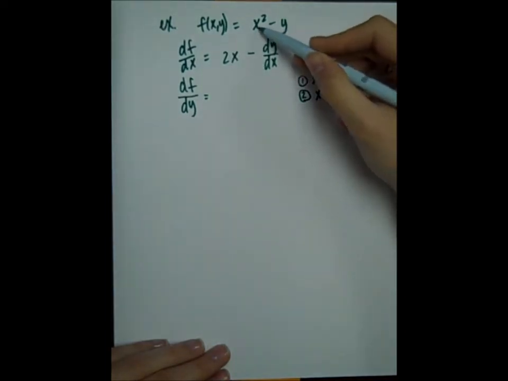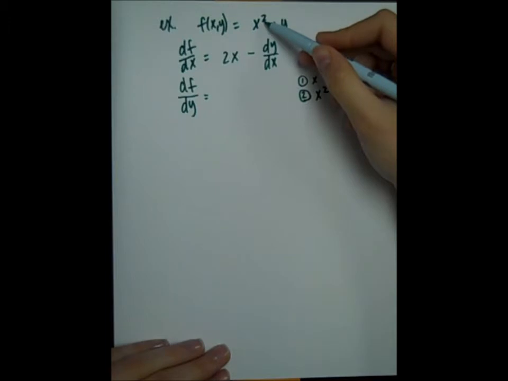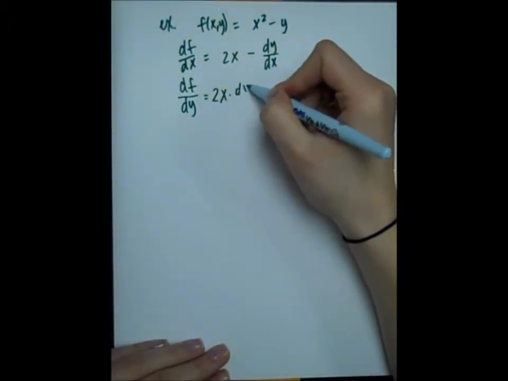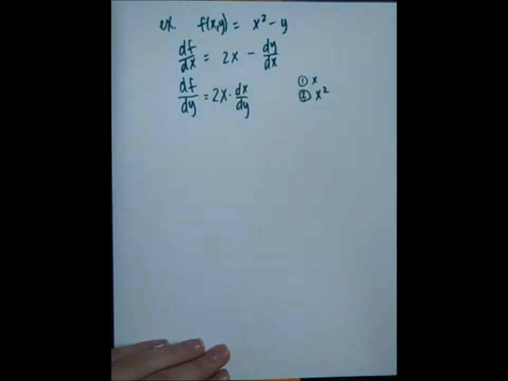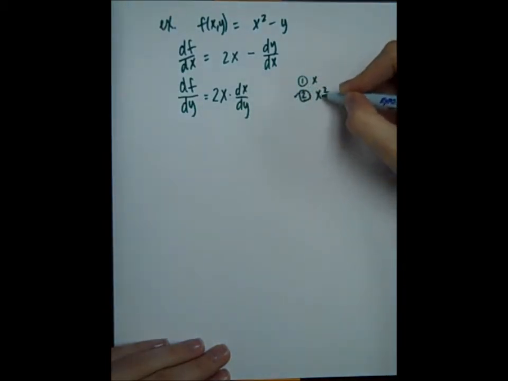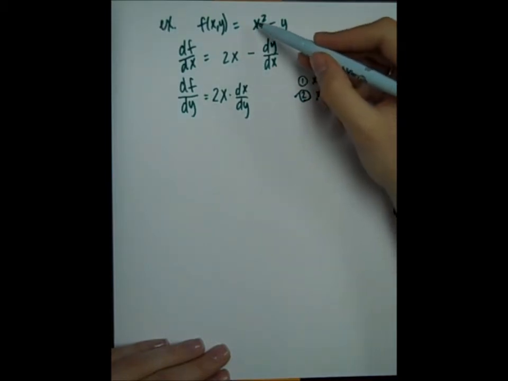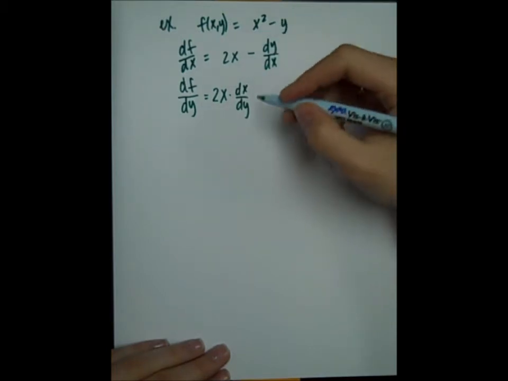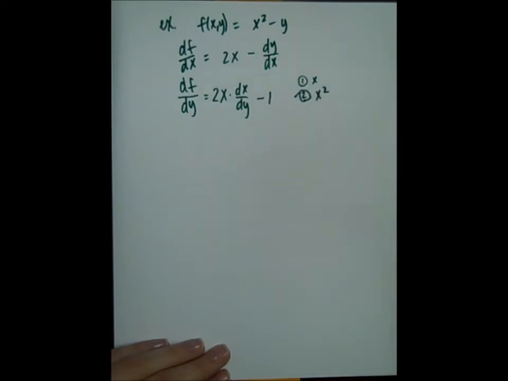So the derivative of x squared with respect to y is going to be 2x dx dy. So 2x came from this second step, then the dx dy came from the first step. So we've done the derivative of x squared. Now what about the derivative of minus y with respect to y? So y is your variable, so it would just be minus 1.